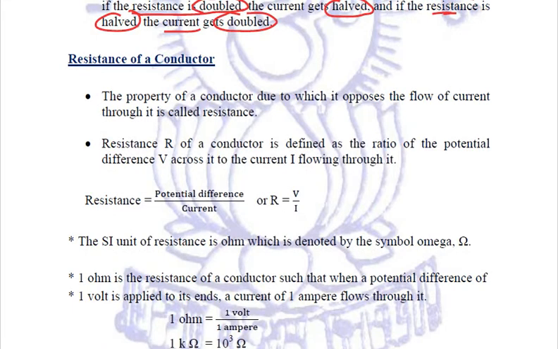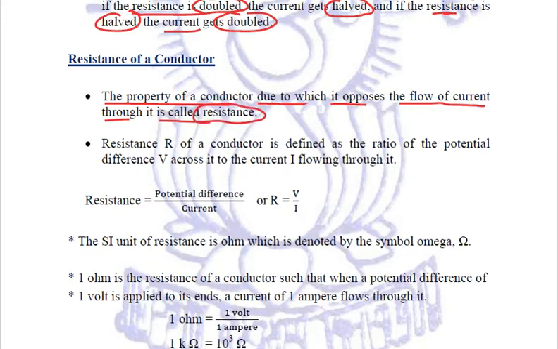Now we need to study the resistance of a conductor in a bit of detail. We have seen above in Ohm's law that resistance is a constant. But what exactly is a resistance? Let us try to comprehend the property of a conductor due to which it opposes the flow of current through it is called its resistance.